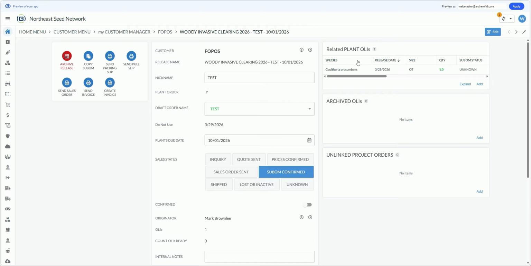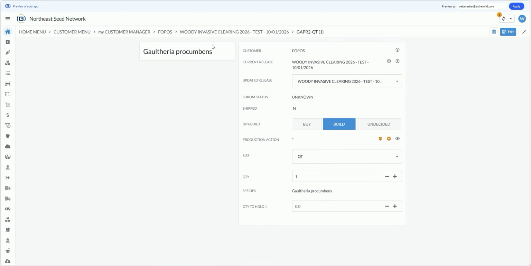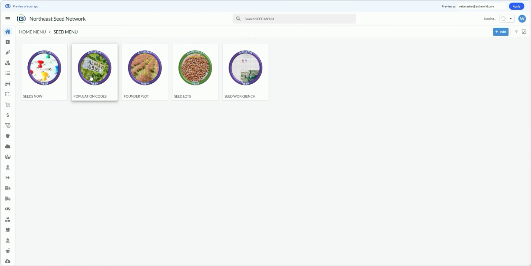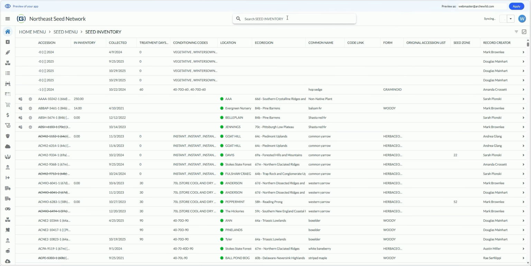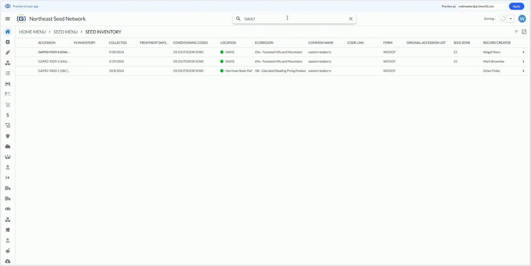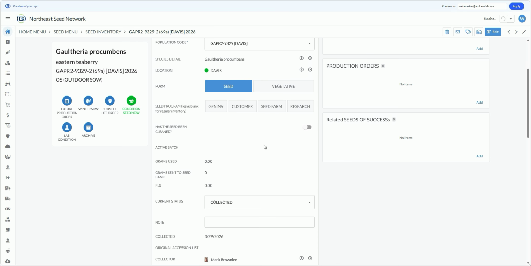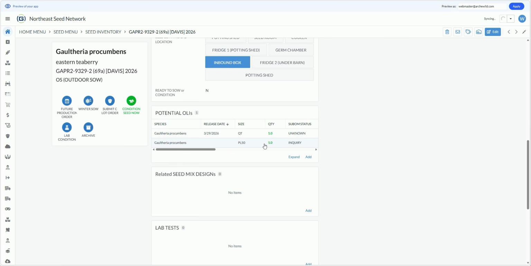for this client. So Gaultheria procumbens, let's go see what we have in our seed inventory. We should be able to see seed lots, should be able to see that Gaultheria that we collected from Davis. And there it is. It's today's date. It is an outdoor sow. So let's click in. Okay. So this is an outdoor sow species.